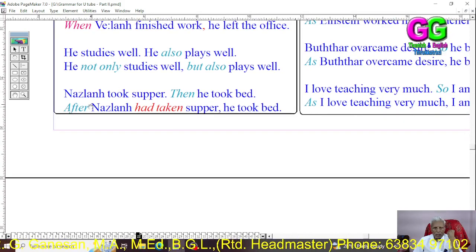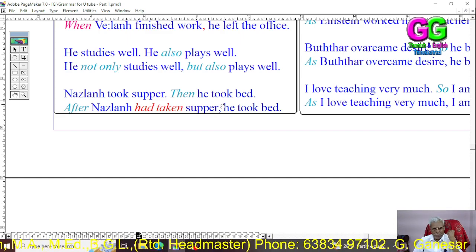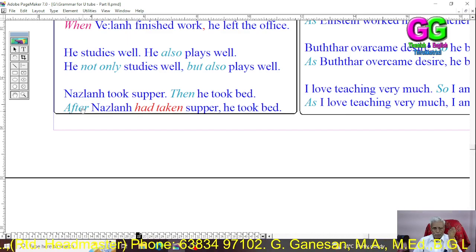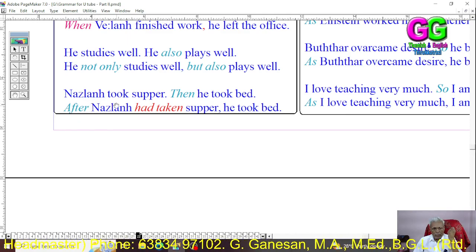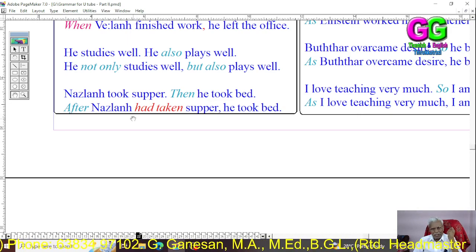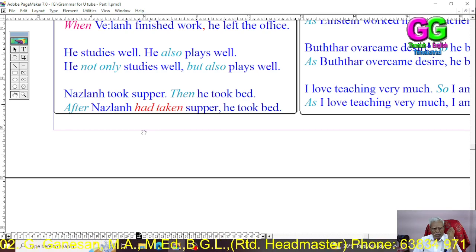You see, Nalan took supper, then he took bed. You see, then, so we have to use after. We can use after. After Nalan had taken supper, he took bed. Here I have used past perfect instead of simple past.